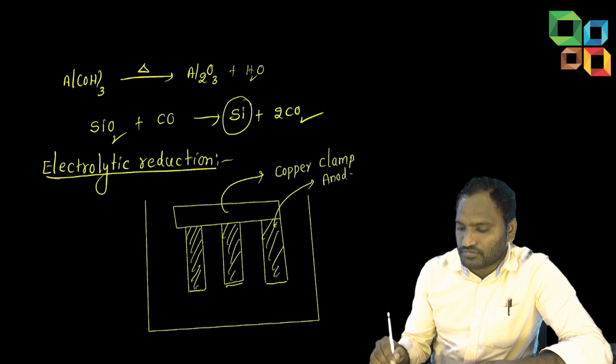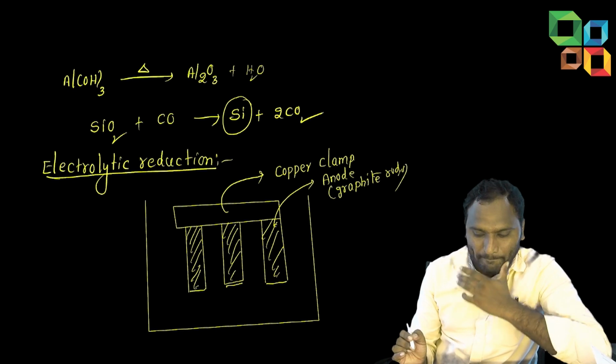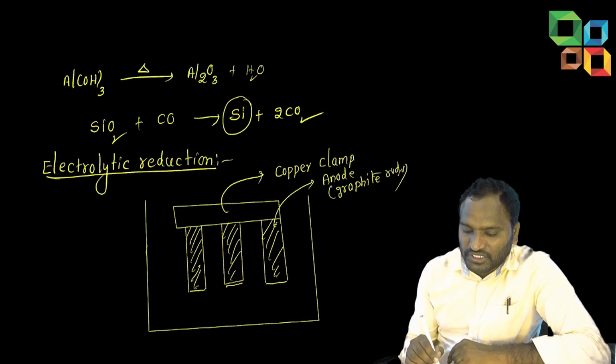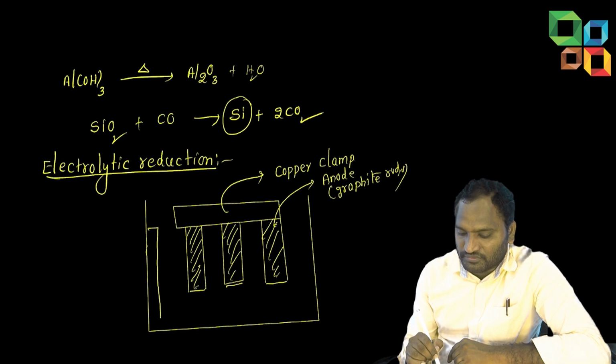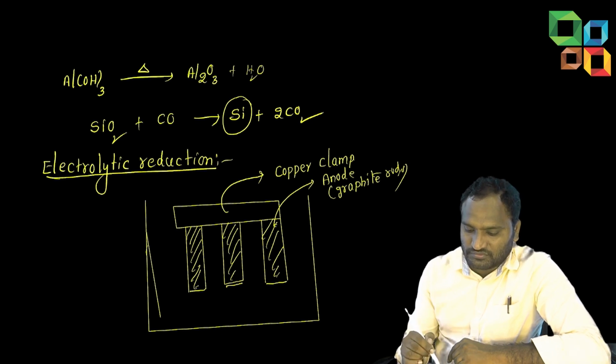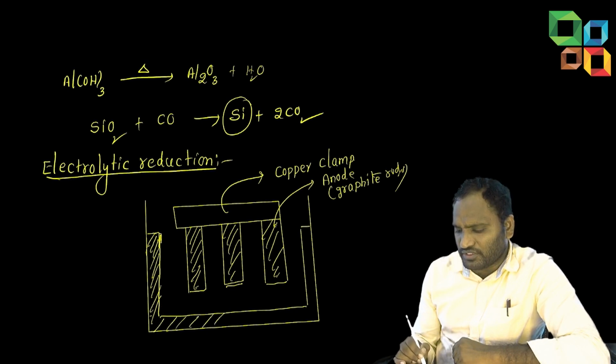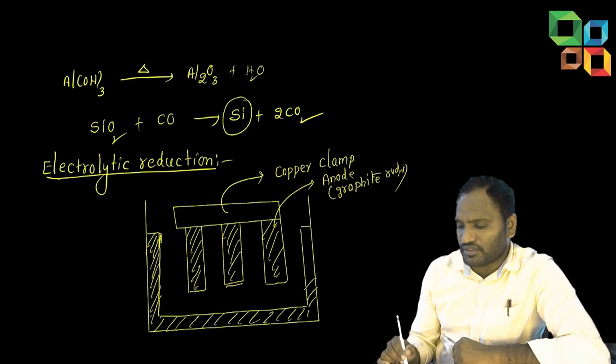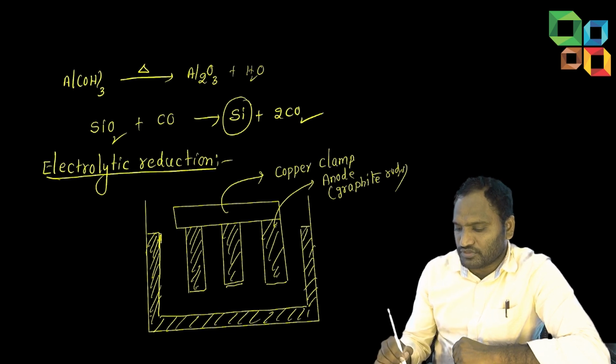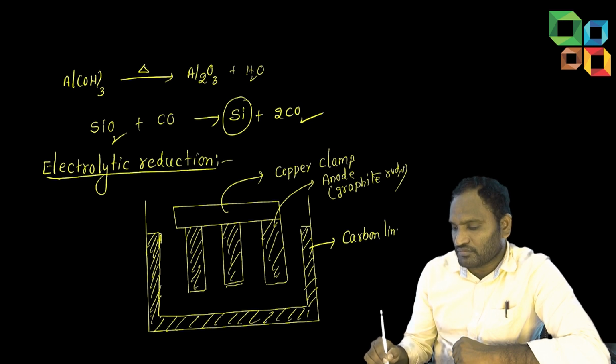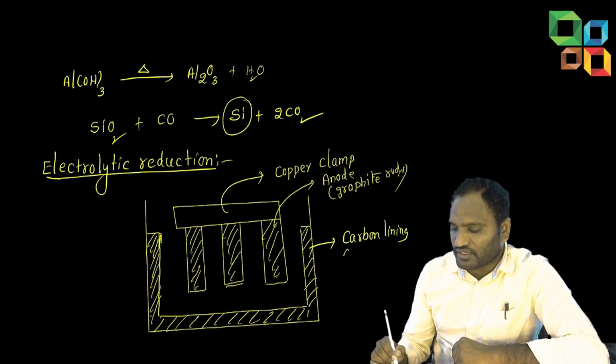Anode, graphite rods. Next, this is the steel tank, which is lined with carbon lining inside, which acts as cathode.